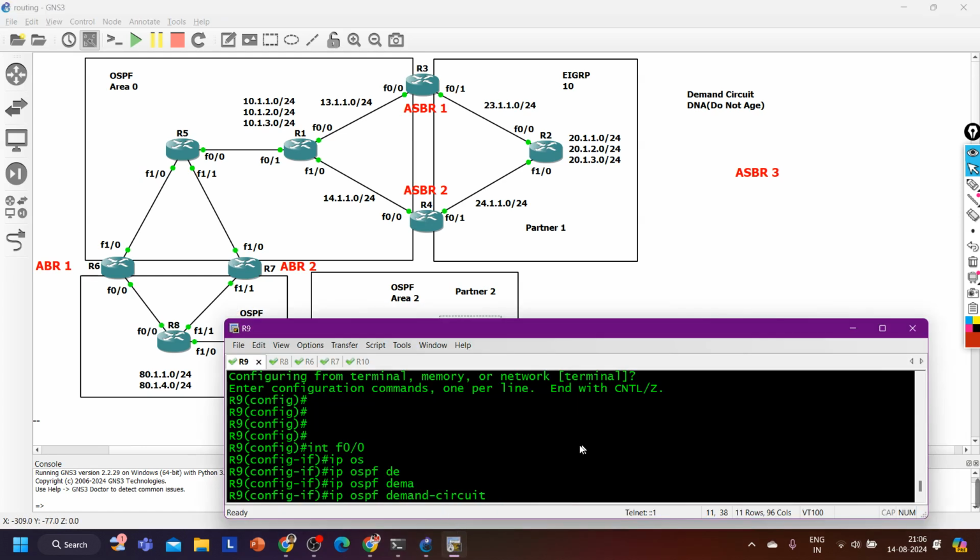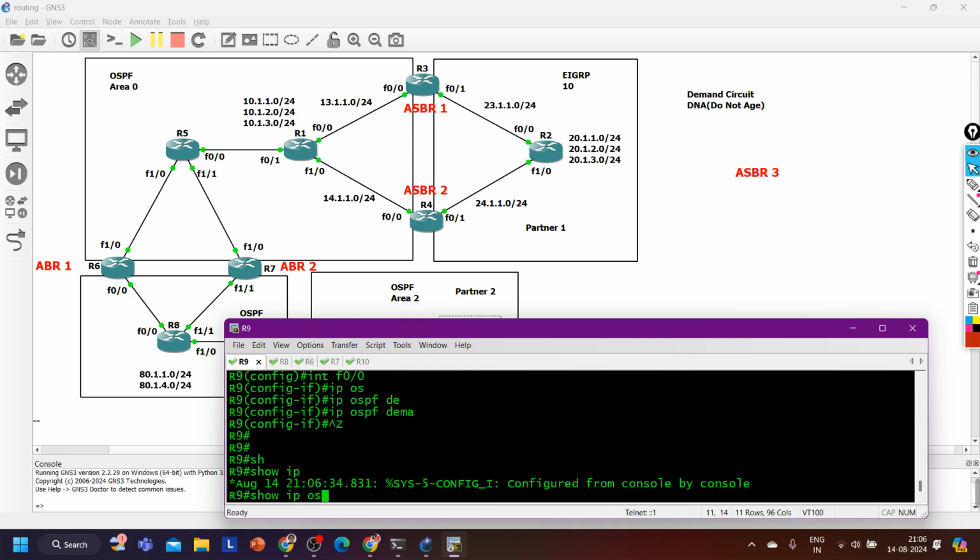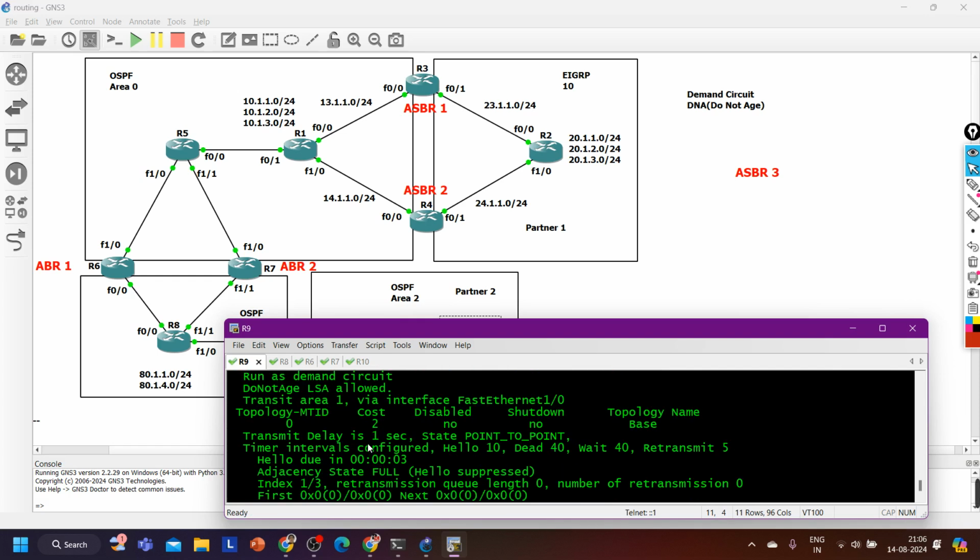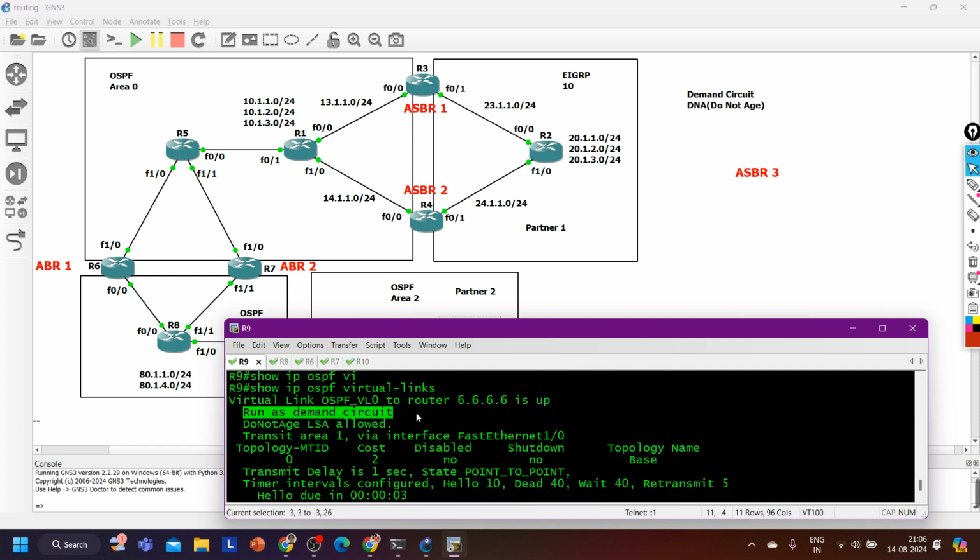And I can even show you that you can configure a demand circuit on any other link also, right? By default, the virtual link works as a demand circuit. So show ip ospf virtual-link again. Now see the rest of the configuration. It works as a demand circuit, so do not age LSA is allowed. The transit area is area 1, meaning you have created the virtual link over area 1.